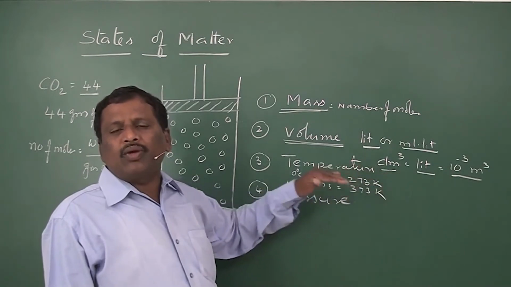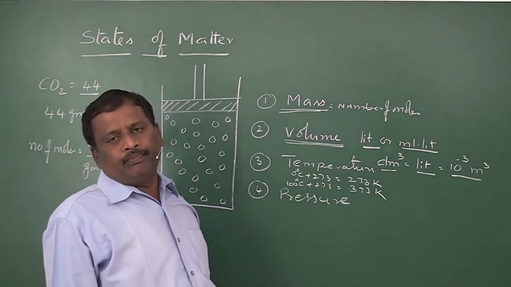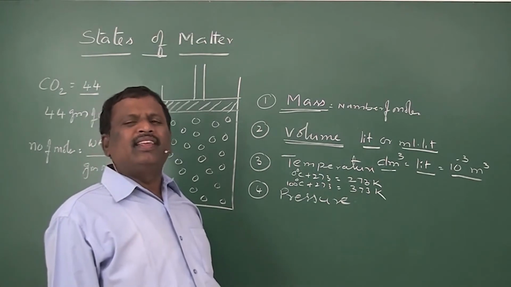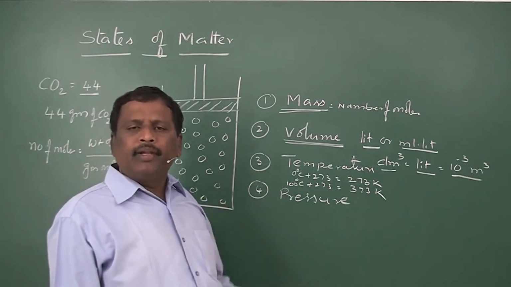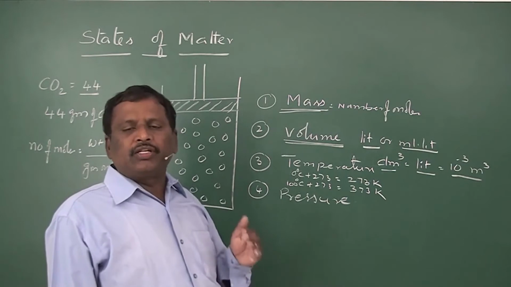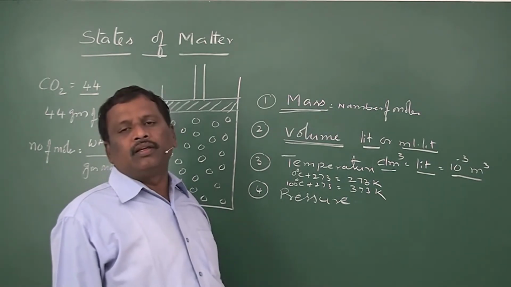Why do we have to add 273? Because there is a relation between the volume and pressure with the temperature.